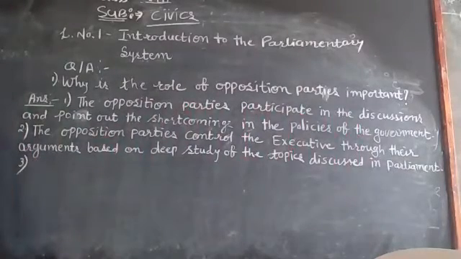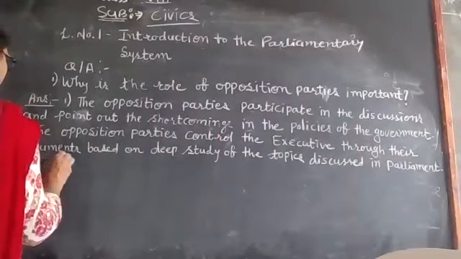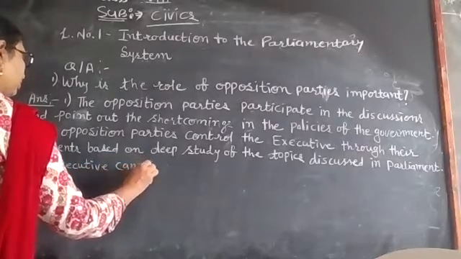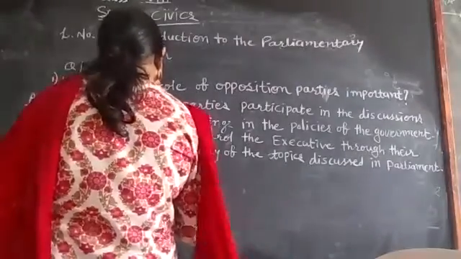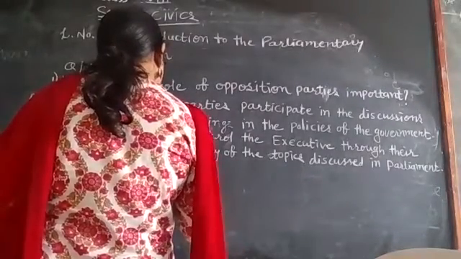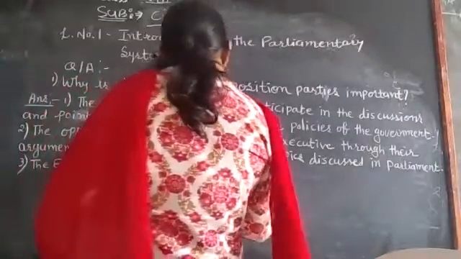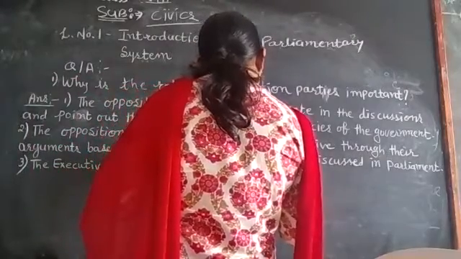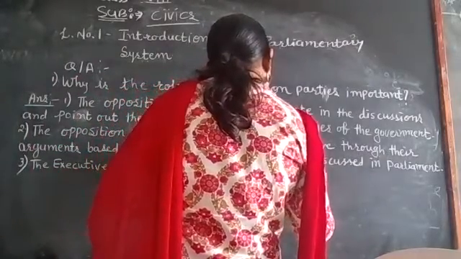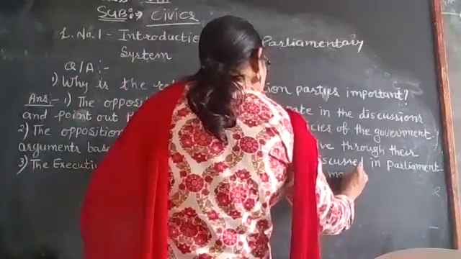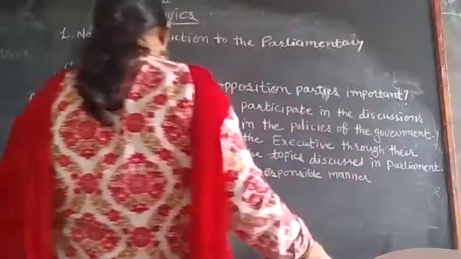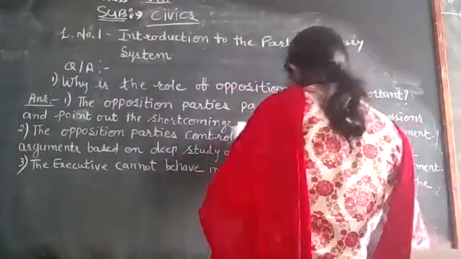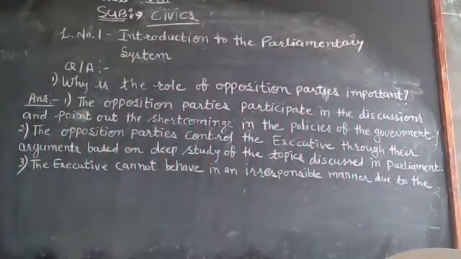Next point, the executive cannot behave in an irresponsible manner due to the pressure of the opposition parties.